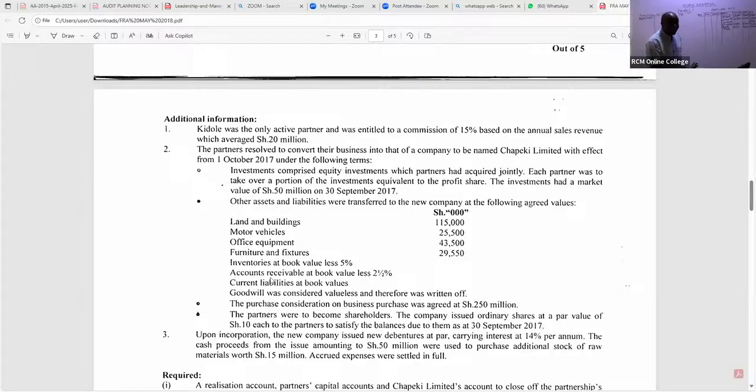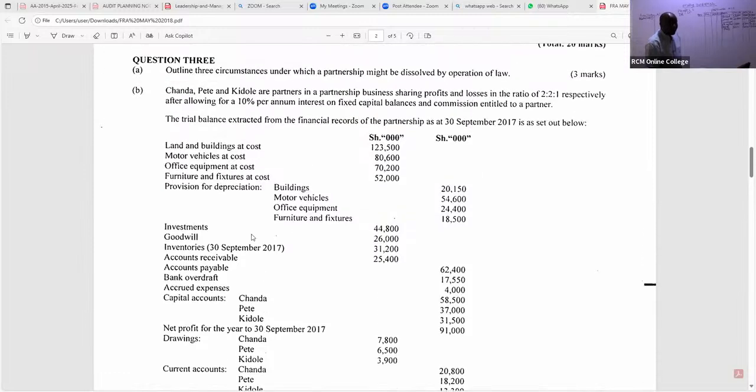So in this case, let's take them to the realization account as we tick. If you have your past papers, tick, so you don't forget any. The first one that was realized to the new company is land and buildings. So we have land. Are you able to see the cost? The cost given is 123,500.